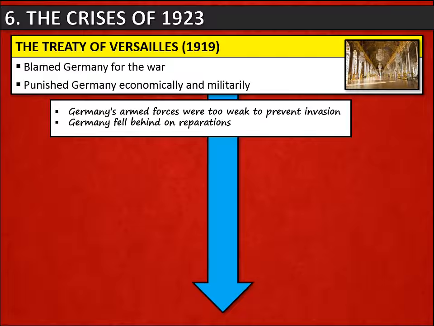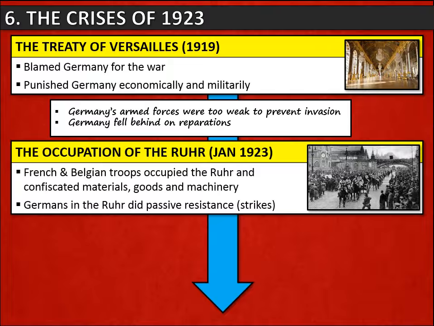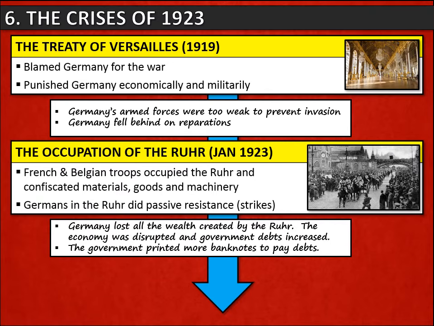When Germany fell behind, the French and Belgians invaded Germany and occupied part of Germany, the Ruhr, one of Germany's most important industrial areas, in order to take materials, goods and machinery as reparations. When this happened, Germans in the Ruhr passively resisted. They went on strike and refused to work for the French. This also meant that Germany was losing all the wealth created by the Ruhr, and the economy was badly disrupted.